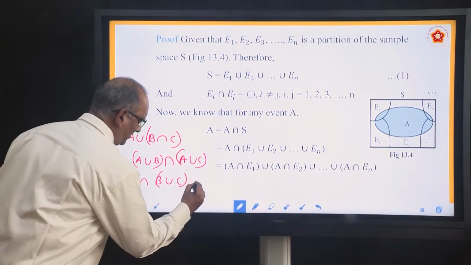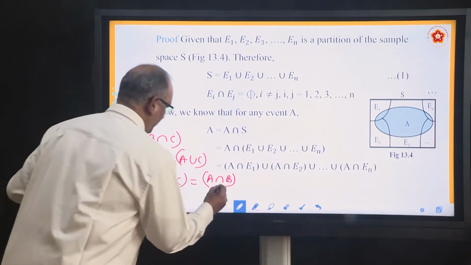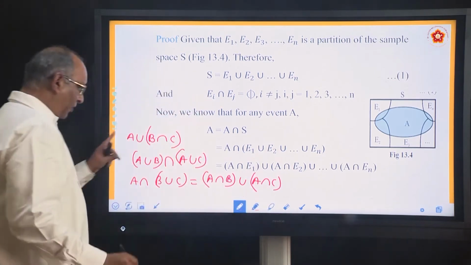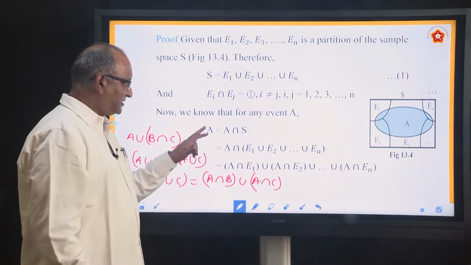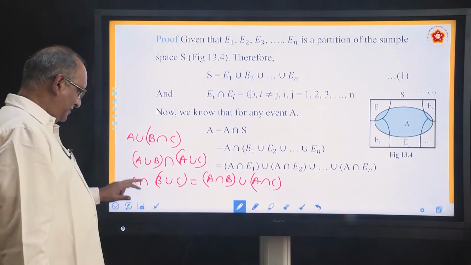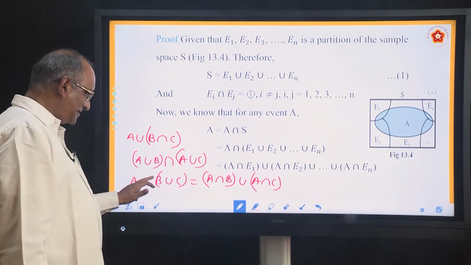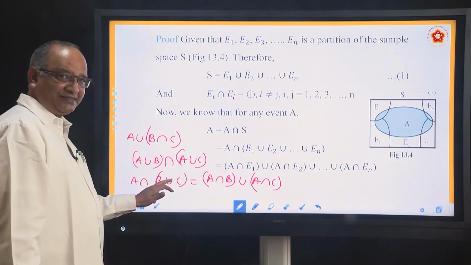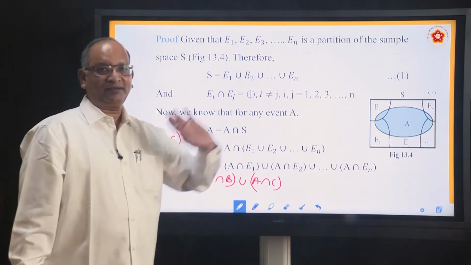So, what is this equal to? It is (A intersection B) union (A intersection C). Both are called distributive laws, and we are applying this particular distributive law, that is, intersection over union. So, how do you apply it? (A intersection E1) union (A intersection E2) union, and so on, because there are so many of them.